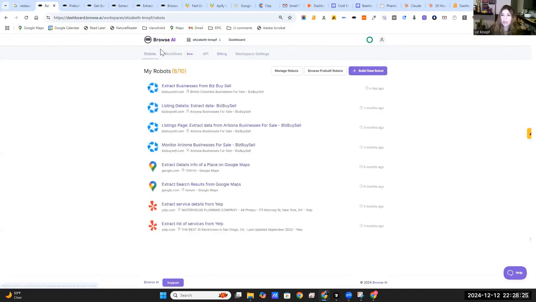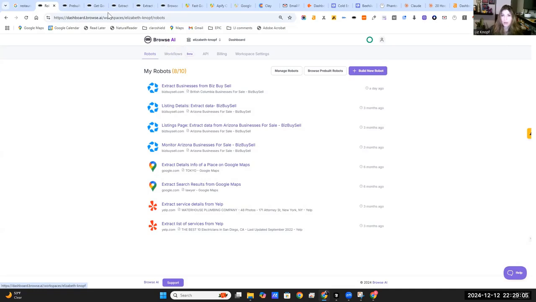But the other cool thing with Browse AI is you can build a bunch of robots. So on the first tier of that $20 level, you only have 10 available. So here's some of the ones I've already built, but you can pretty much swap them in and out. You'll see I have two because what you can do is not just scrape the first level of data, but then you get the details. So for instance, for BizBuySell or Yelp or Google Maps, basically you'll have the initial search results and then you'll have the listing page. And that's really where the info that you probably want resides. And so you actually have to build two robots for that search.